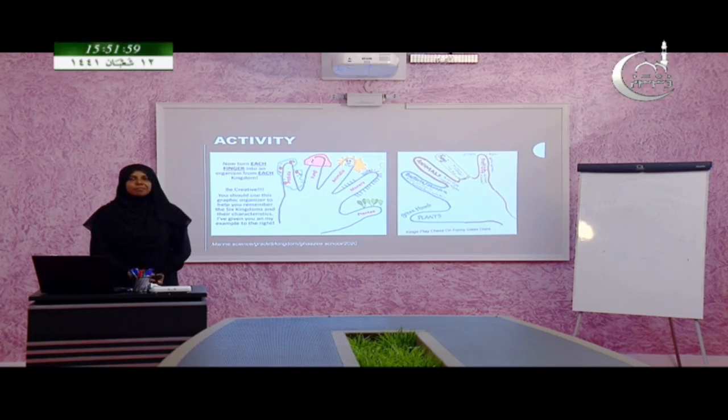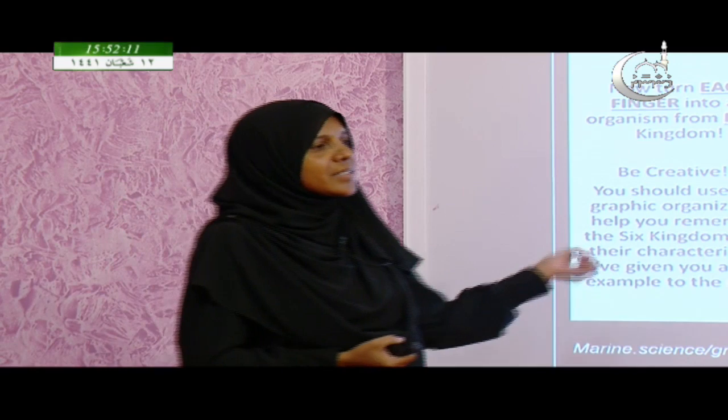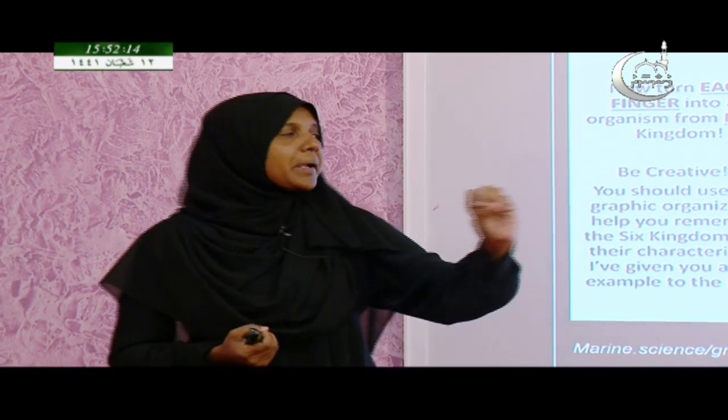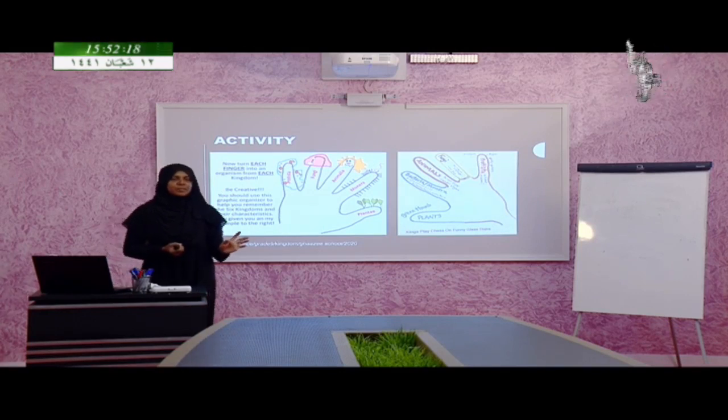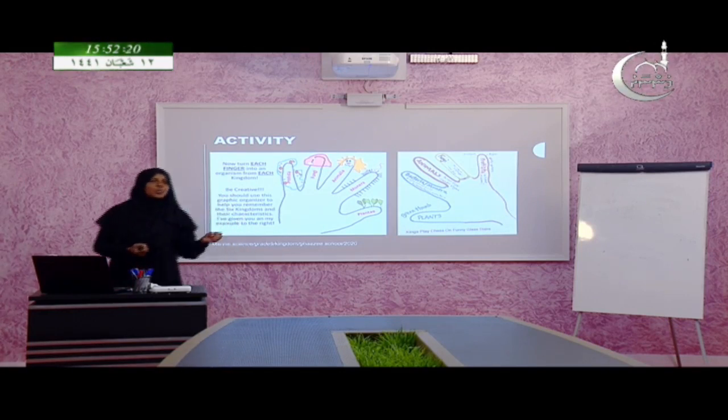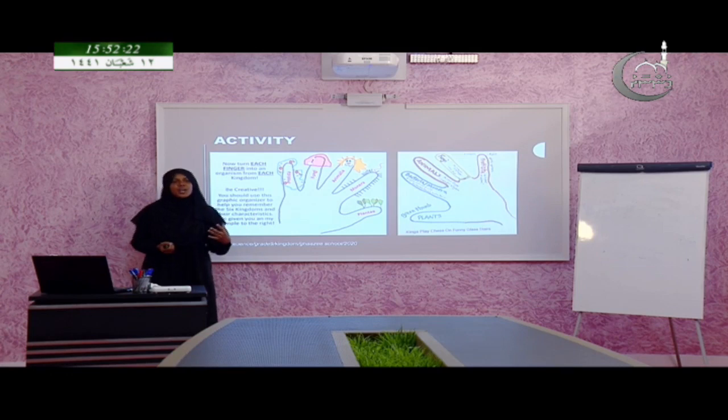Can you think? Actually, coronavirus is not a living thing, it is not coming under living organisms. So, the viruses are not fitting into any of the 5 kingdoms of living organisms. You can search more about viruses, why they are not coming under living things.